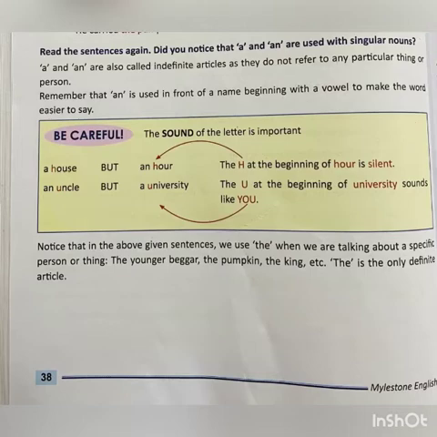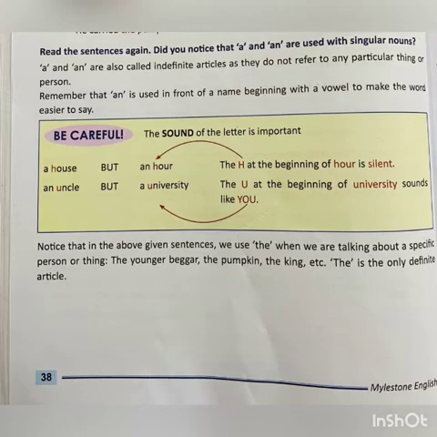Did you notice that a and an are used with singular nouns? Here, a and an are also called indefinite articles and they do not refer to any particular thing or person. And remember one thing more, that an is used in front of a name beginning with a vowel to make the word easier to say. So students, be careful because the sound of the letter is very important. As you can see in this example, a house and an hour. Okay? In a house, we are getting